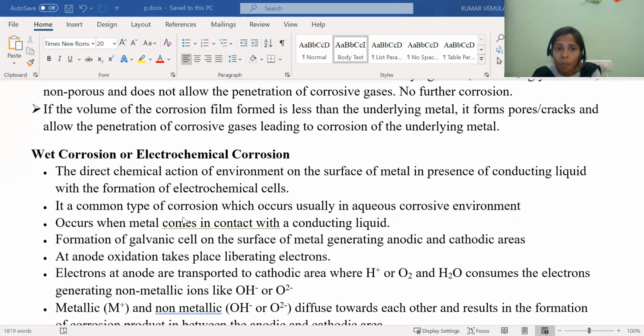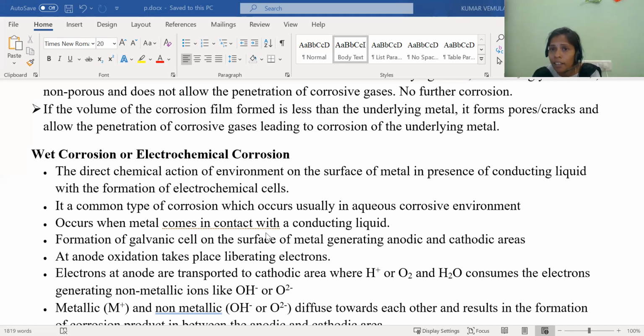It is a common type of corrosion which occurs usually in an aqueous corrosive area. Generally, whatever corrosion we observe in nature is electrochemical corrosion. It occurs when metal comes in contact with a conducting liquid. What is the conducting liquid here?